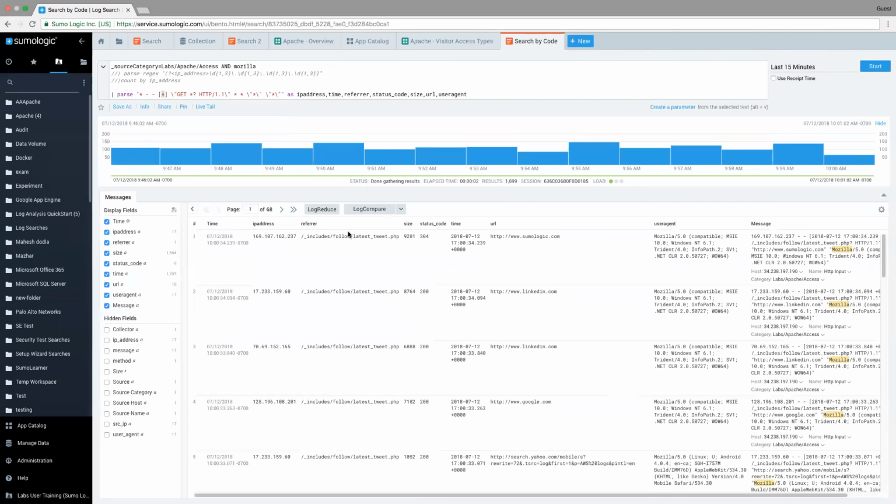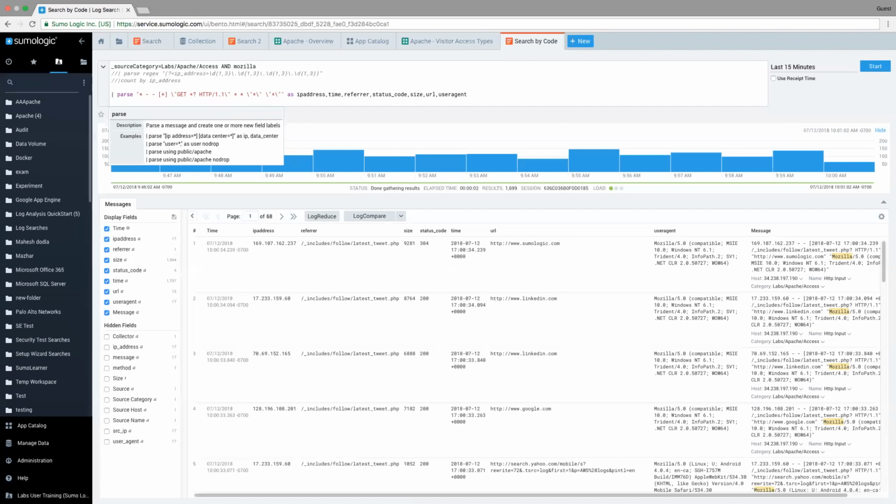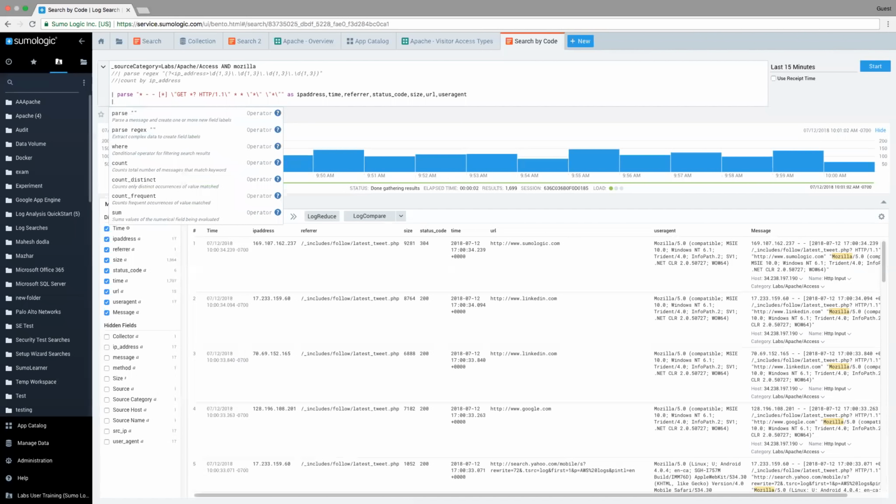So here we now have these sections broken out. Now I have my IP address, I have my refer, I have my size, my status, all these different fields that we just labeled. And so that's a good way that I can now start to query on those. For example, let's go to status codes because now I can more easily access them. Now I can do a count by status code.